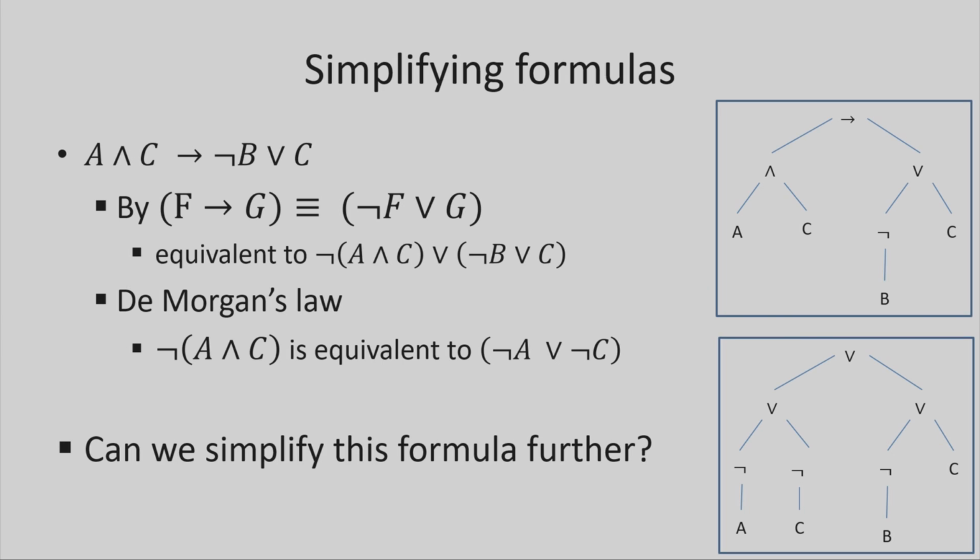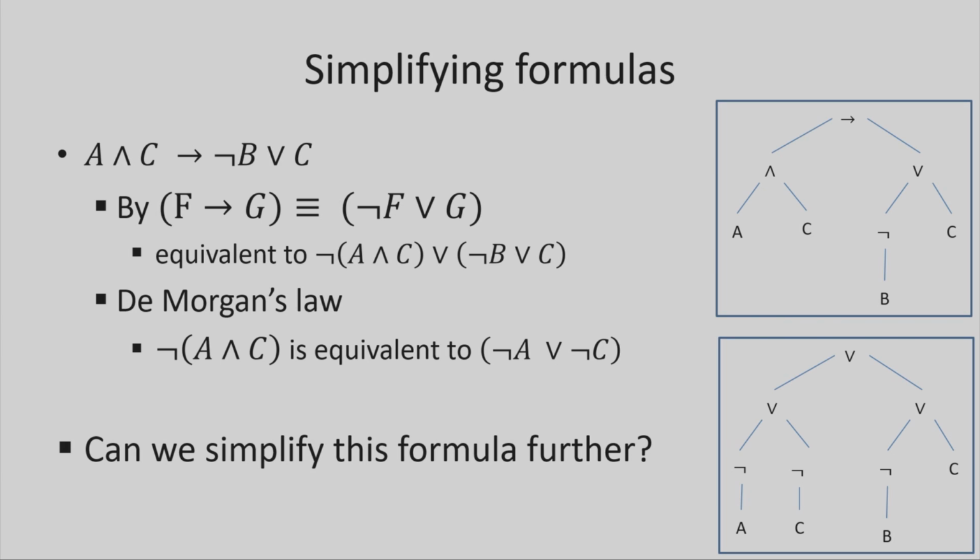So today I'm going to tell you some ways that we could simplify formulas, make them smaller, sometimes make them formulas on fewer variables, so we could have a smaller truth table, and sometimes even show that your whole formula is always true or always false. So we just saw it last time with negations. If you have a negation on the outside, we could use double negations and De Morgan's to propagate it lower and lower in the tree until all negations are on your propositional variables.